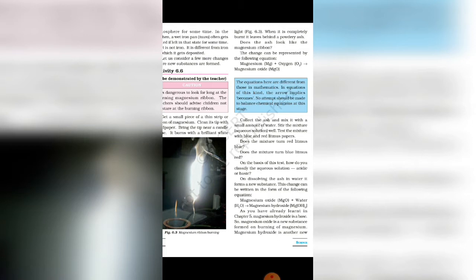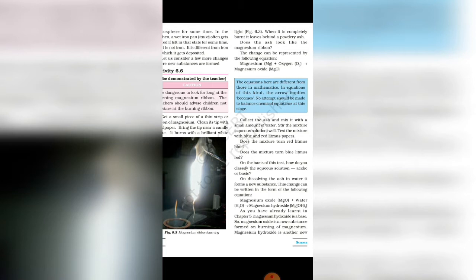takes place. On page number 60, there are two reactions given. All of you underline both the reactions. The first one is magnesium oxide and the second one is magnesium hydroxide formation. Now let us see how to check the nature of magnesium hydroxide. For that purpose, first we have to prepare the solution of it. Here, mix a little amount of water with this powdery ash. At that time the reaction occurs between the magnesium oxide and the water, and the magnesium hydroxide formation takes place.